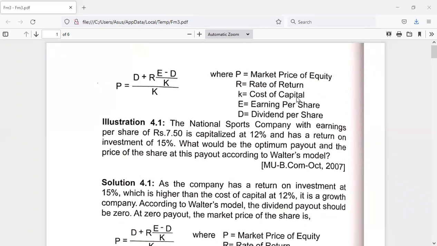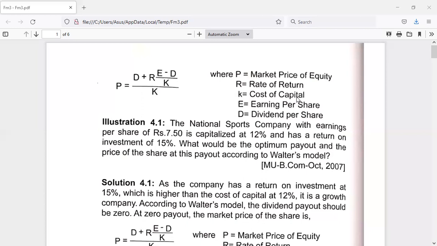But in the case of a declining firm, the return on investment would be very low. In that situation, the firm should give 100% of its earnings as dividend, and here the dividend payout ratio would be 100%.